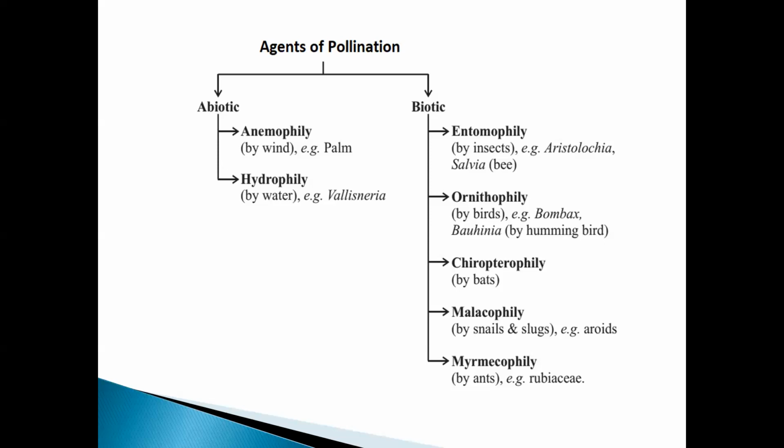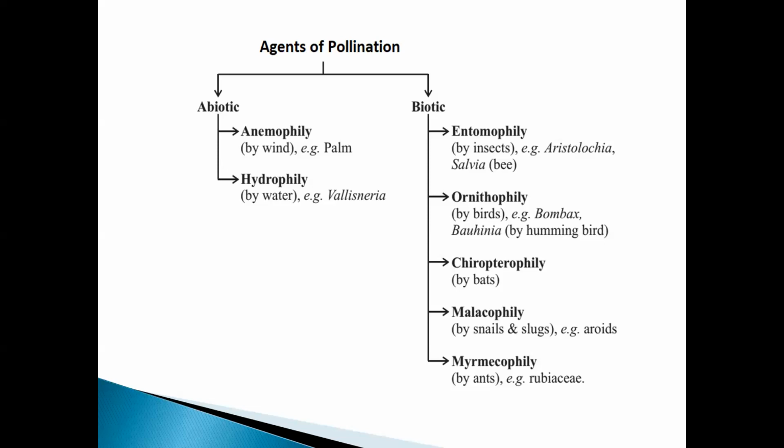And in biotic, what all will come? First, what comes in biotic is zoophily, that is pollination by animals.